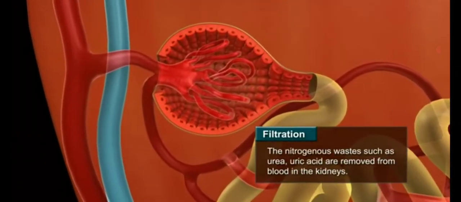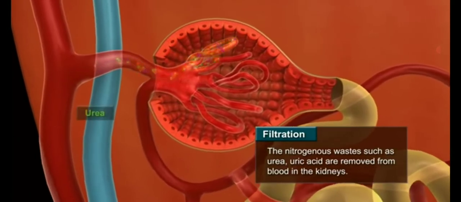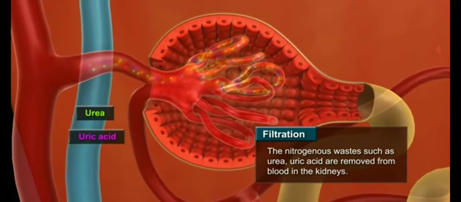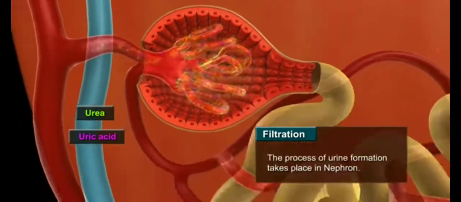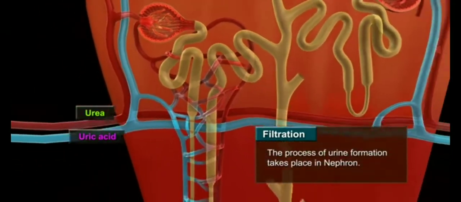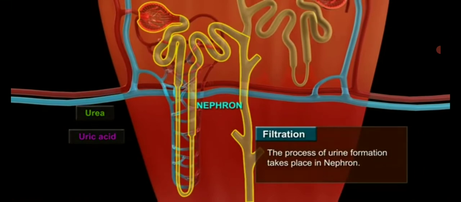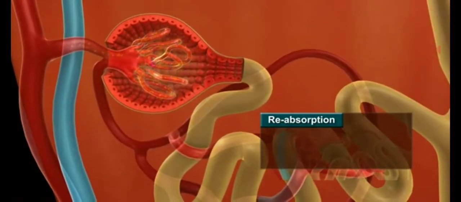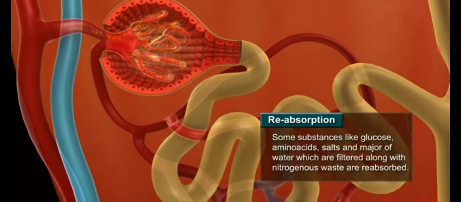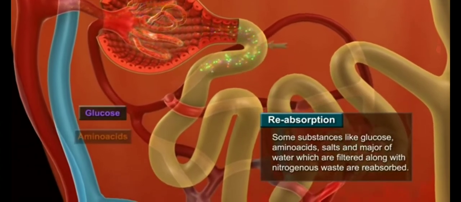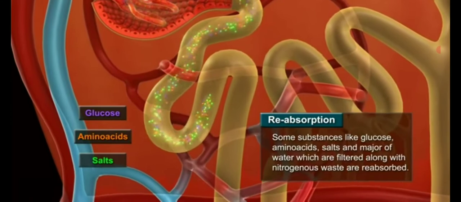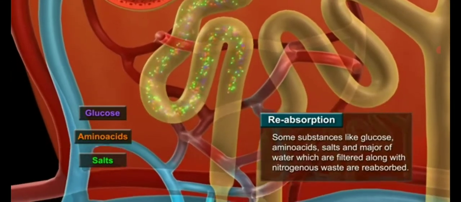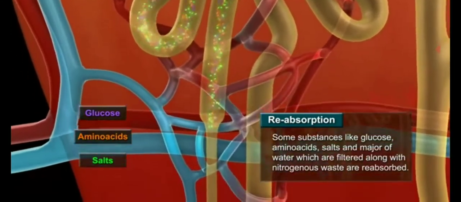The nitrogenous wastes, such as urea and uric acid, are removed from blood in the kidneys. The process of urine formation takes place in the nephron. Reabsorption. Some substances like glucose, amino acids, salts, and major water, which are filtered along with nitrogenous waste, are reabsorbed.